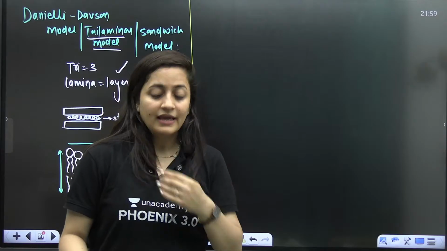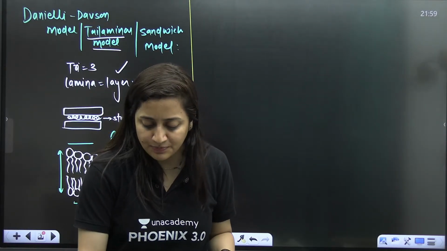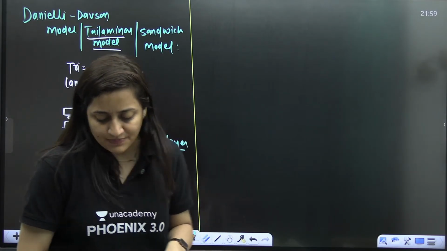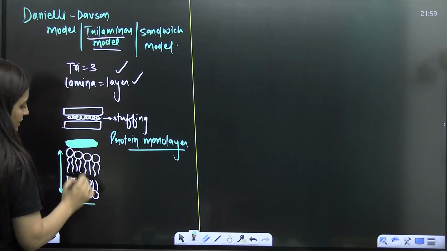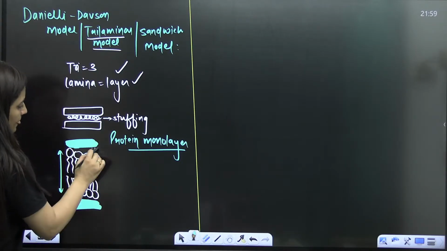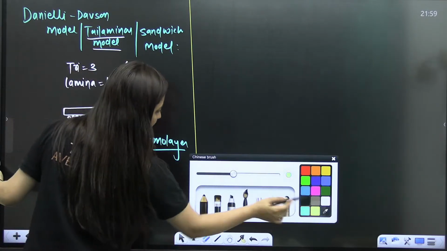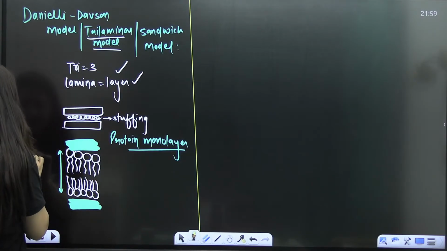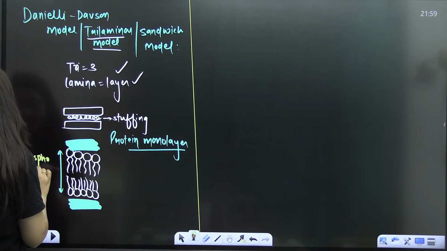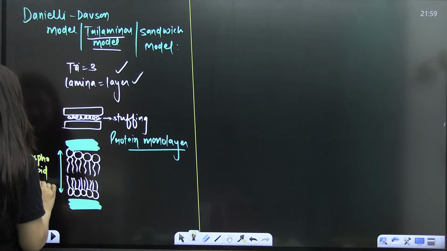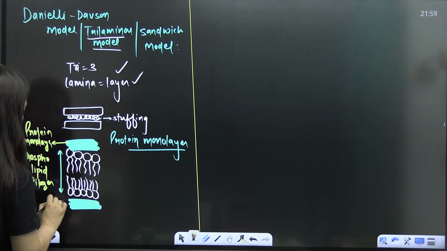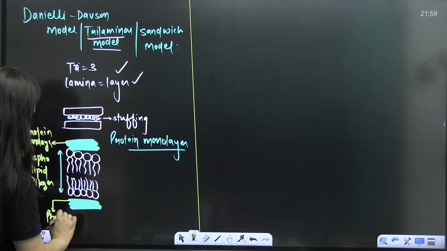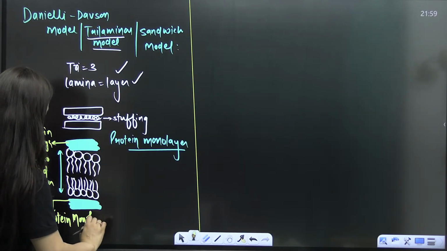So as per this model, there is the phospholipid bilayer, and in the surrounding you will see this: the phospholipid bilayer, this protein monolayer, and this is also again a protein monolayer.